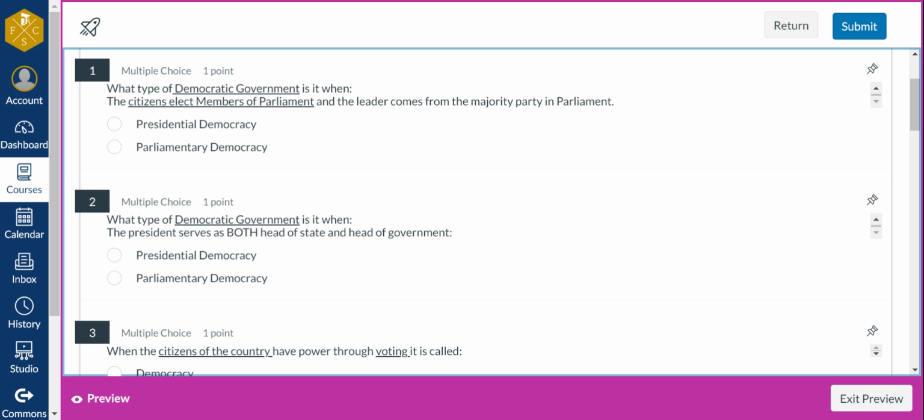Number 2, what type of democratic government is it when the president serves as both head of state and head of government? Presidential democracy, parliamentary democracy, both head of state and head of government.